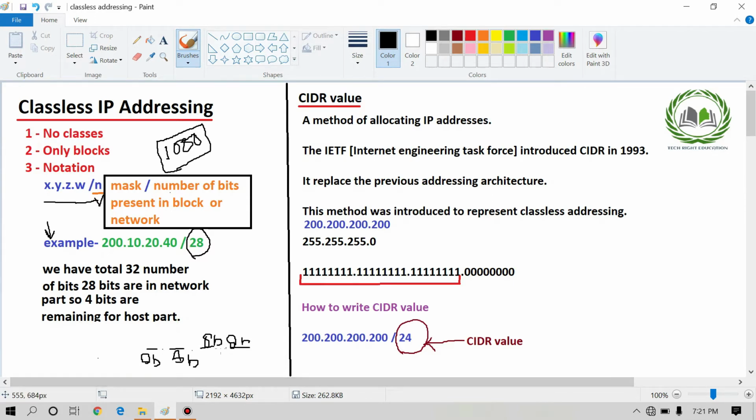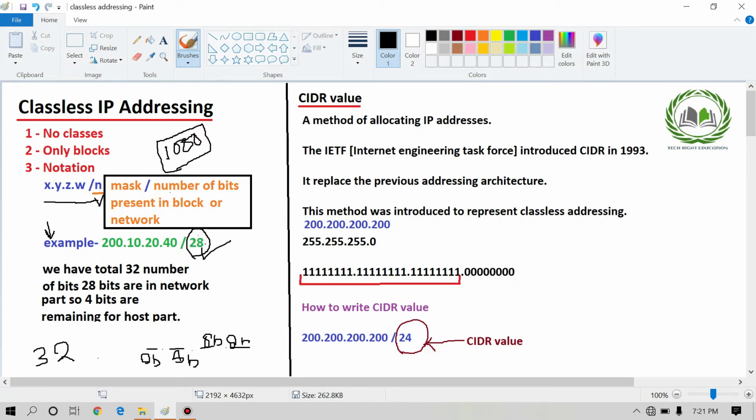When we add these, we get a total of 32 bits. 8 bits is equal to 1 byte, we know. So the total number of bits we have is 32. 28 bits are masked, or we can say are ones. How many are remaining? 4 bits are remaining. So these 4 bits are for the host part.